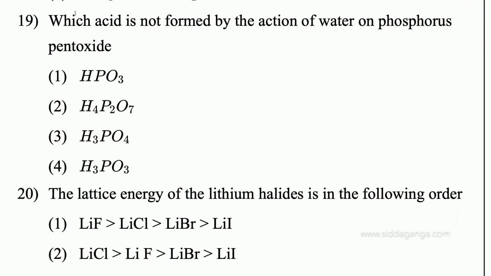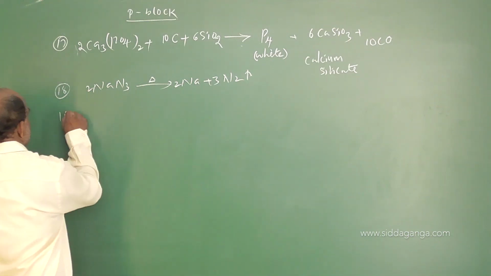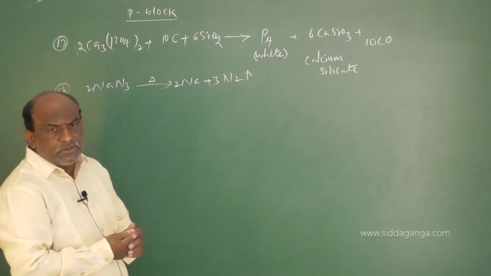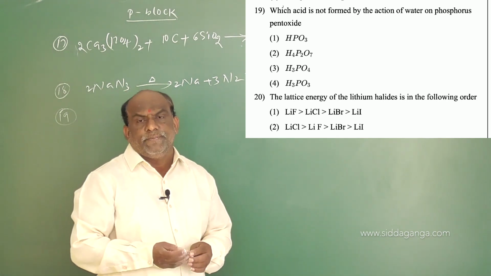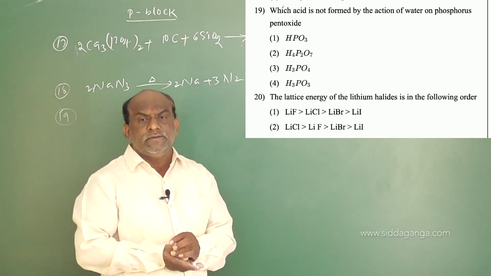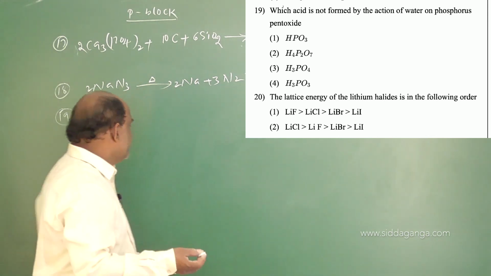Already I said that pentoxides on hydrolysis give rise to -ic acids. My dear students, this is a logical question, simple, a logic question. How do we find the option when we get this type of question?